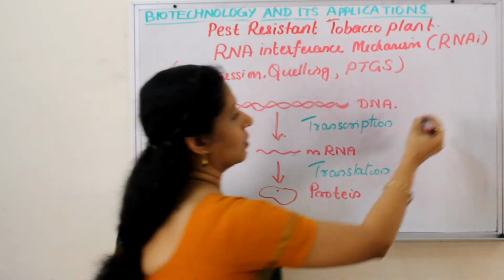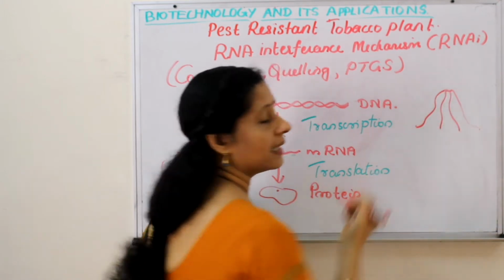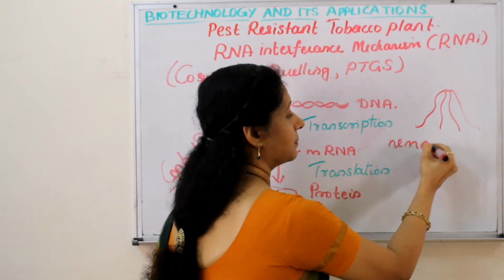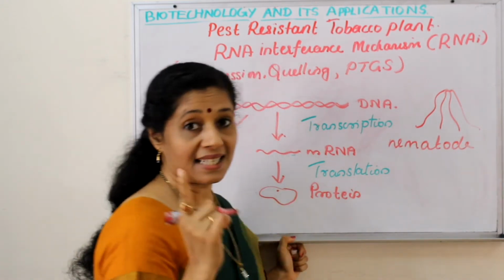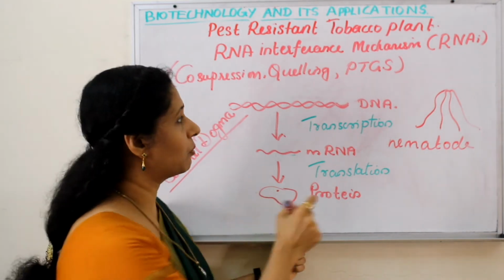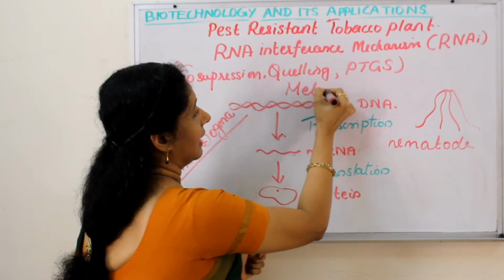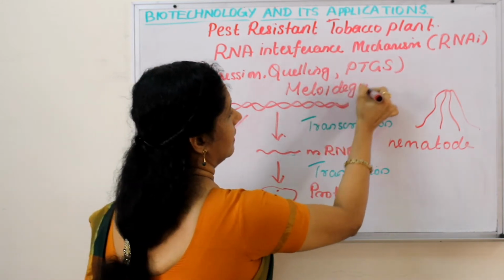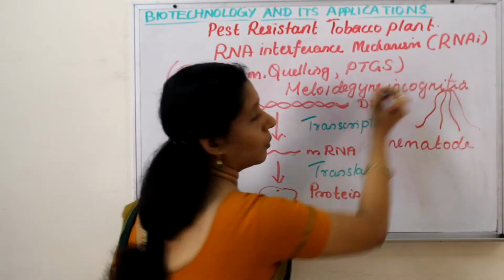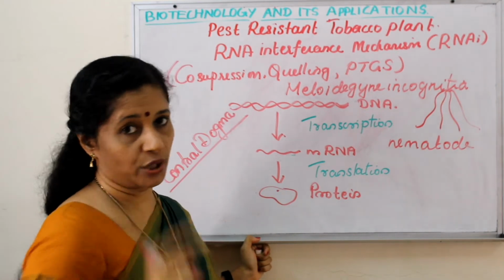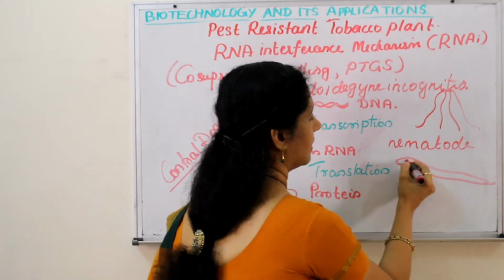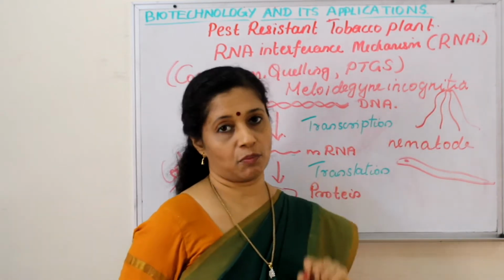Tobacco plant roots are mainly affected by a nematode. What is a nematode? Nematode is nothing but a roundworm, phylum Aschelminthes. Okay, roundworms. So one typical roundworm infecting tobacco plants is Meloidogyne incognita. What is the name? Meloidogyne incognita. So the worm Meloidogyne incognita can infect the root of the tobacco plant.